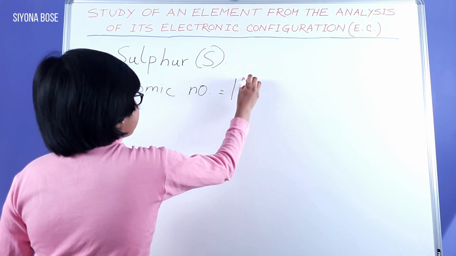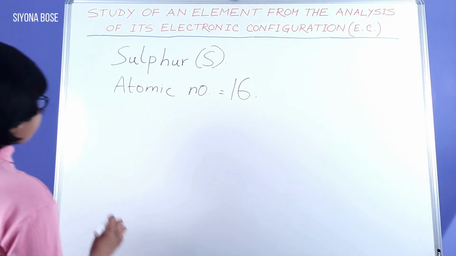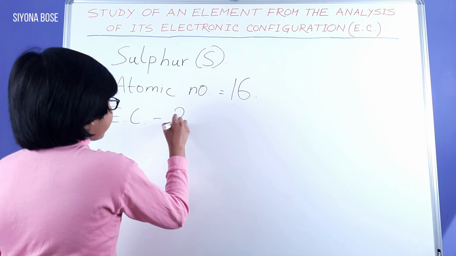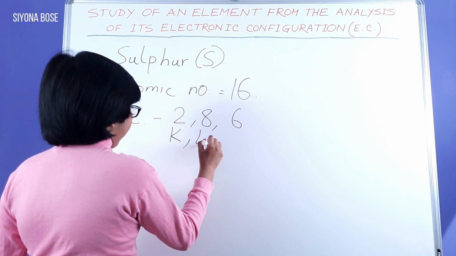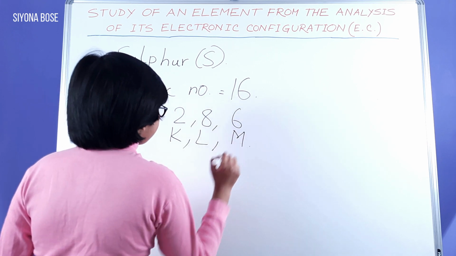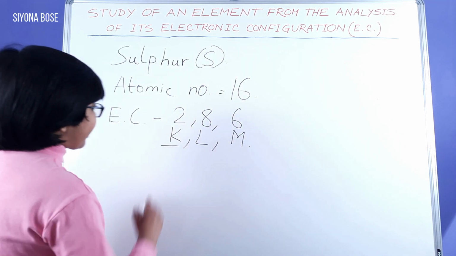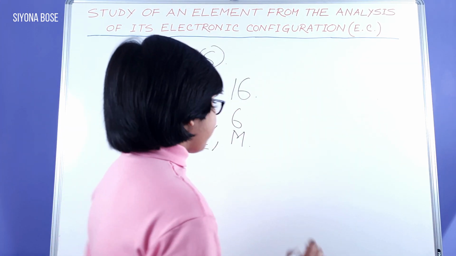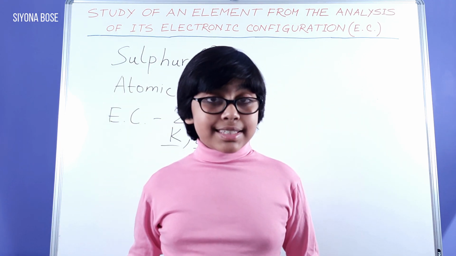Atomic number is 16. Now EC. EC is 2,8,6 KLM, which means there are 2 electrons in the K shell, 8 in the L shell, and 6 in the M shell. Therefore, number of valence electrons is